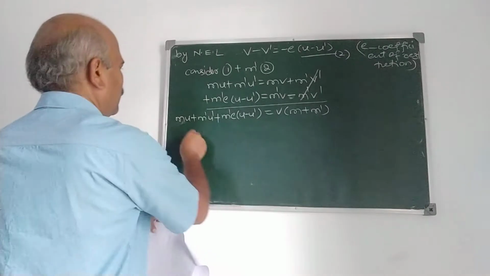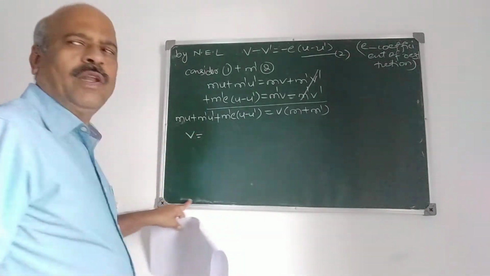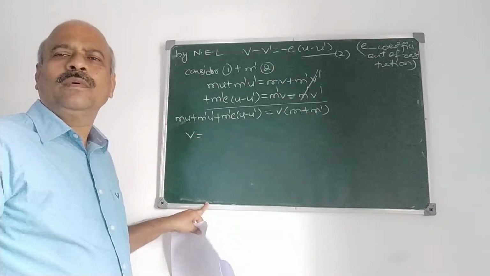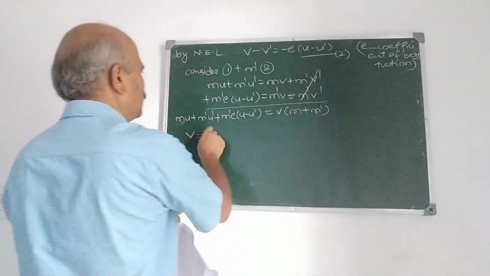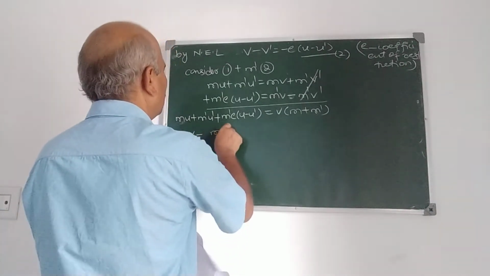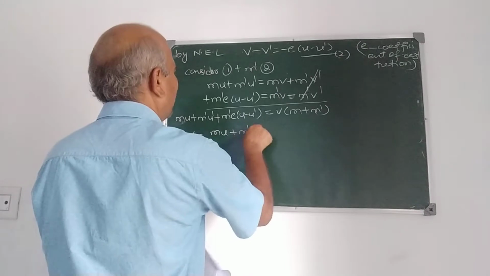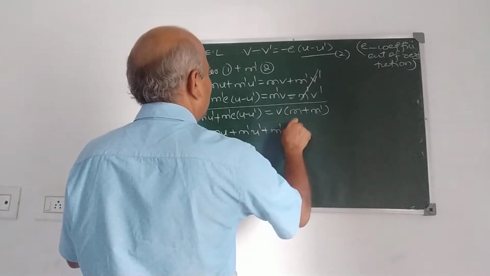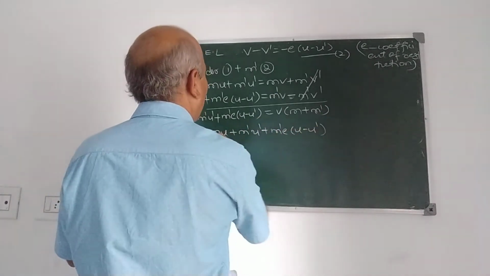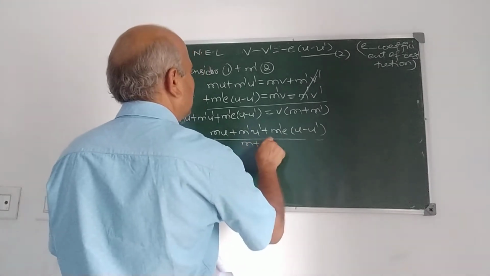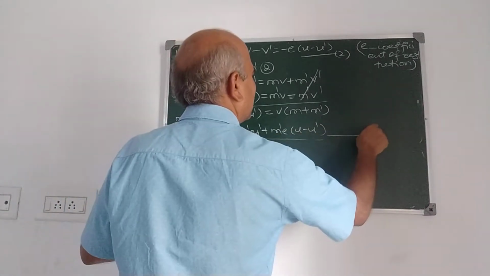Therefore, v is, what is v? The velocity after impact of the first sphere. v is mu plus m dash u dash plus m dash e into u minus u dash upon m plus m dash. I take this as 3.